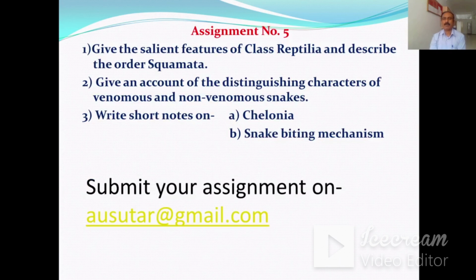This is assignment number 5. Question number 1. Give the salient features of class Reptilia and describe the order Squamata. Question number 2. Give an account of the distinguishing characters of venomous and non-venomous snakes. Question number 3. Write a note on Chelonia and a second note on snake biting mechanism.